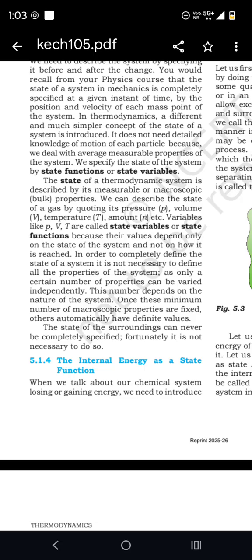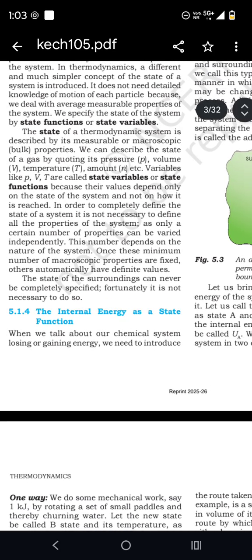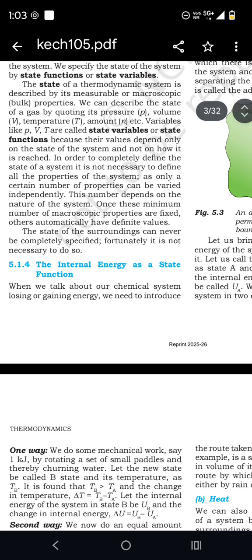In order to completely define the state of a system, it is not necessary to define all the properties of the system, as only a certain number of the properties can be varied independently. This number depends on the nature of the system. Once these minimum numbers of macroscopic properties are fixed, the others automatically have definite values.